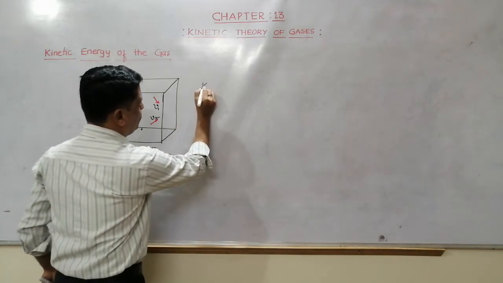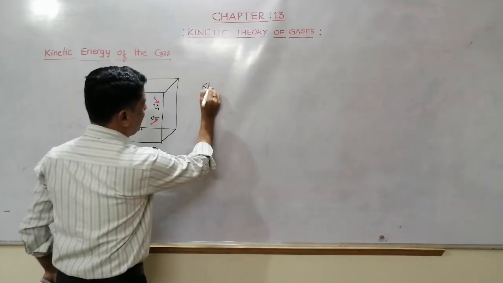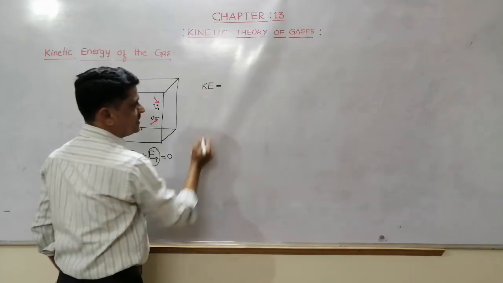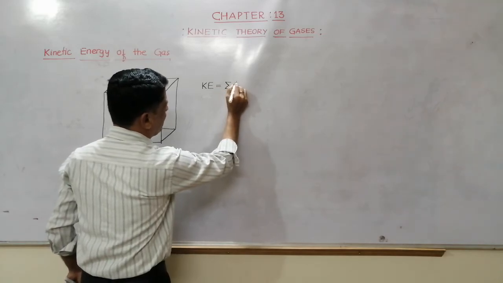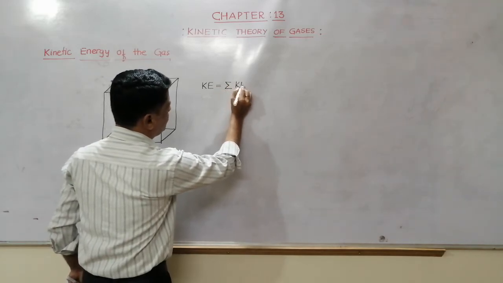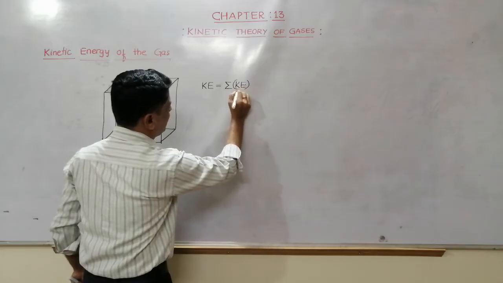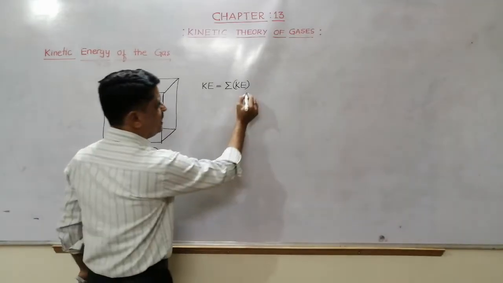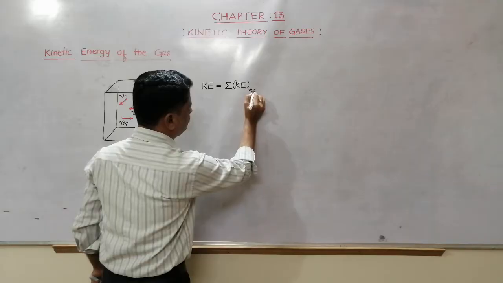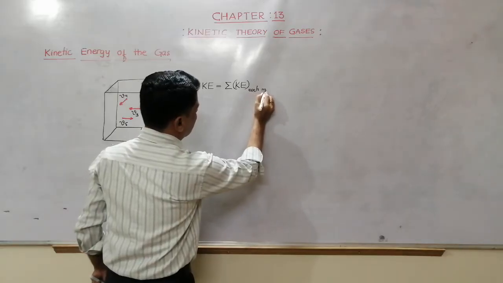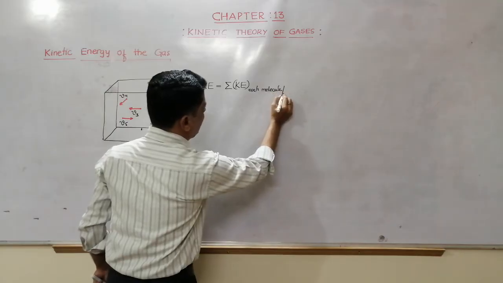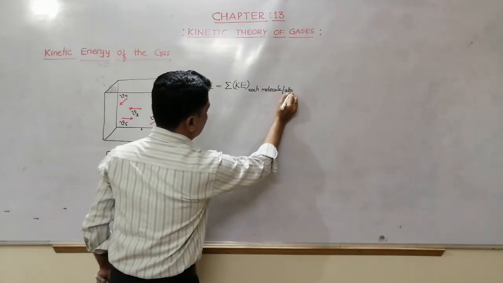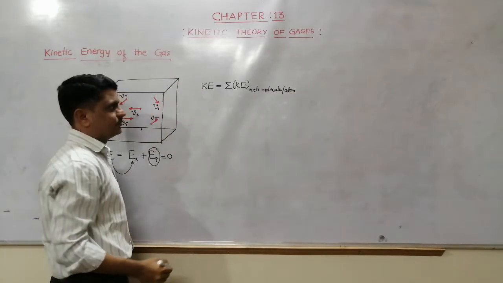Therefore, the total kinetic energy of the gas is equal to the summation of the kinetic energy of each molecule or atom.